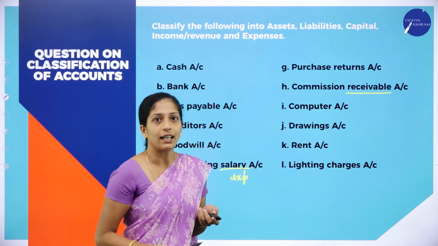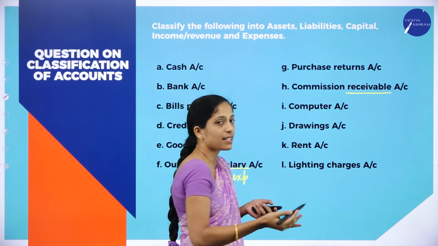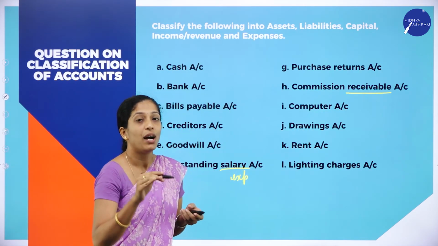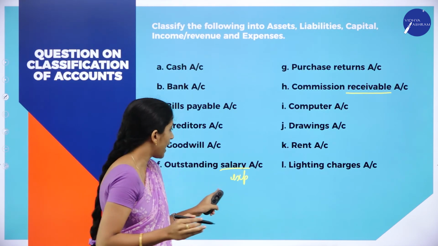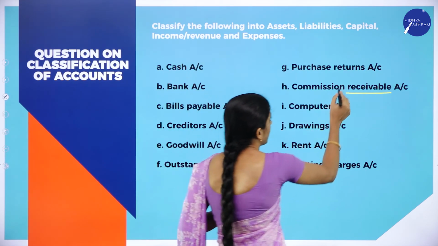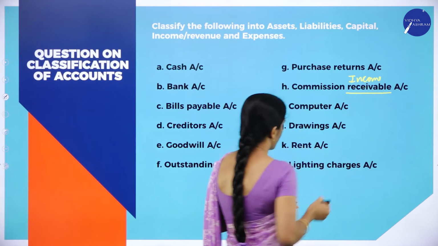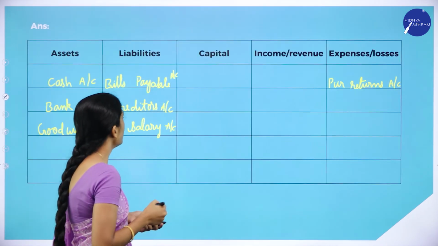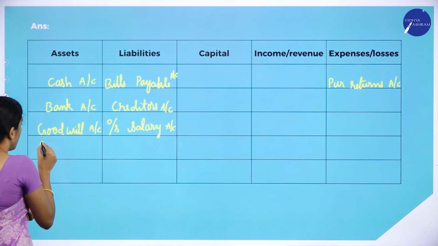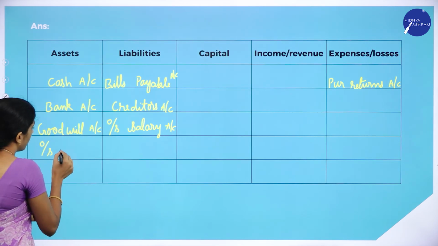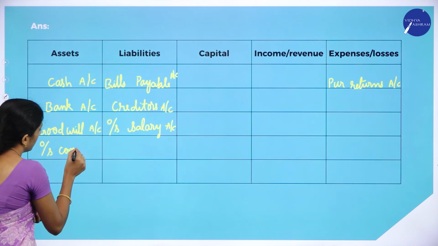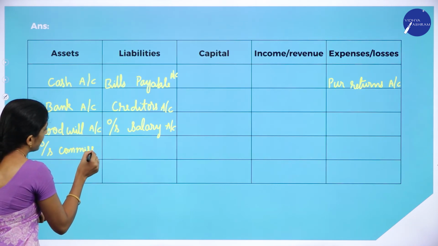Outstanding income. So it is a commission receivable. Outstanding expense is a liability, whereas outstanding income is what? It's an asset. Outstanding commission or commission receivable.